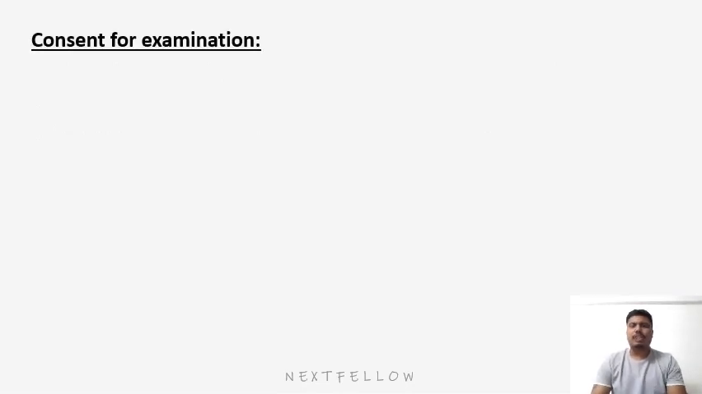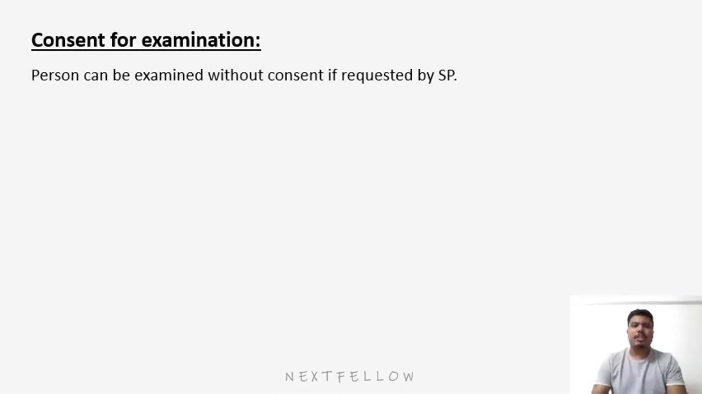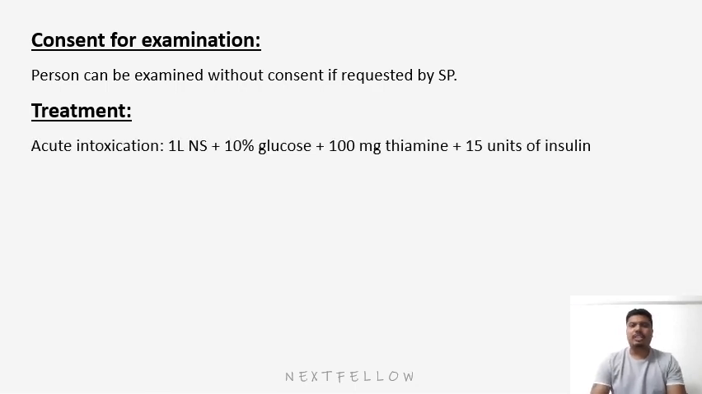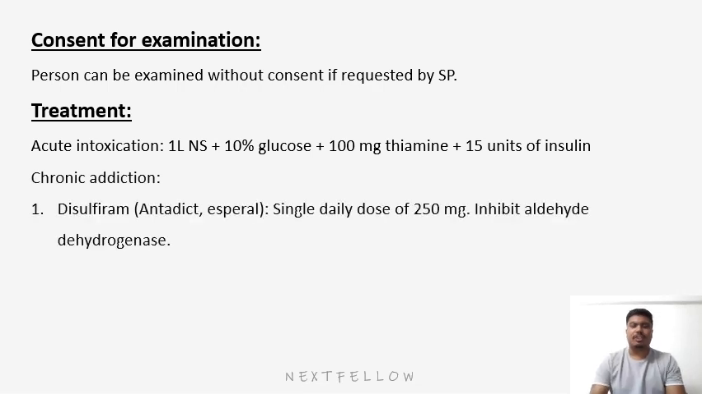A drunk person can be examined without consent if requested by a sub-inspector of police. Now, treatment. For acute intoxication, 1 liter of normal saline plus 10% glucose, 100 milligram thiamine, plus 15 units of insulin is given. For chronic addiction, disulfiram, that is Antadict or Aversal, is given as a single daily dose of 250 mg. It inhibits aldehyde dehydrogenase.